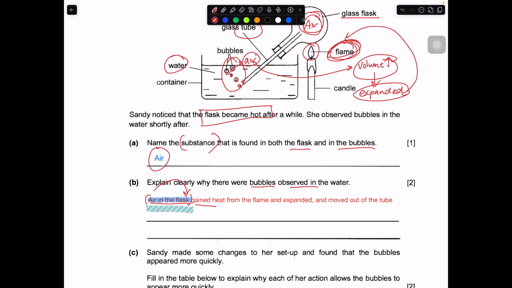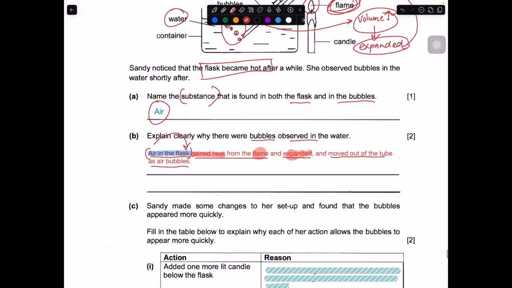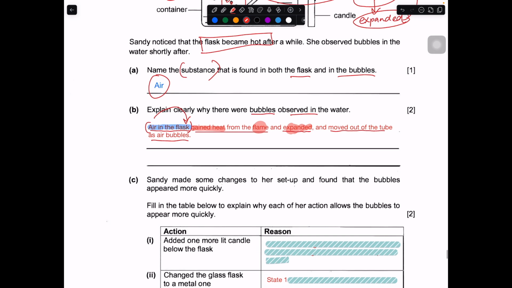Okay? Air gains heat from the flame and expanded, moves out of the glass tube as air bubbles. Good enough for this part. So the main idea is that it gains heat from where? Okay, from the flame and expanded. Therefore it moves out of the tube as air bubbles. Okay, so this part is how you answer for B.